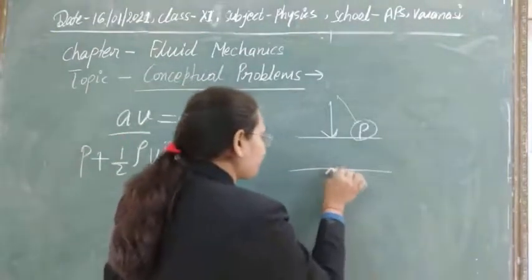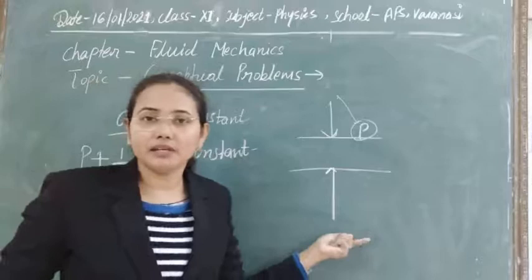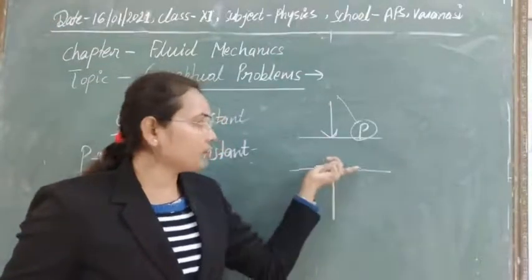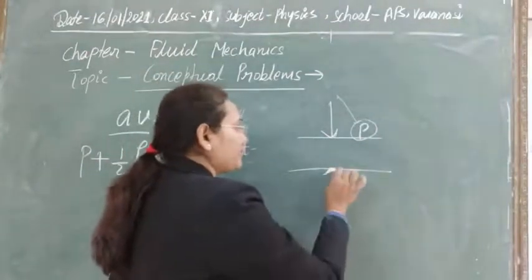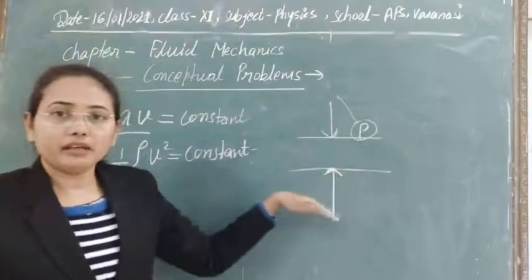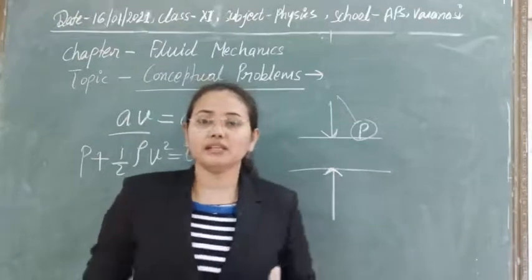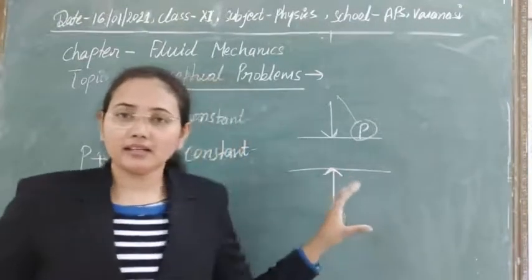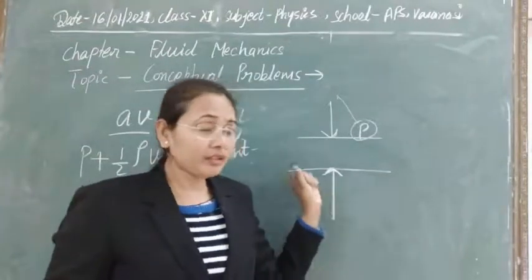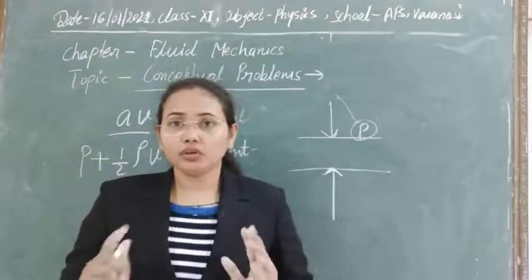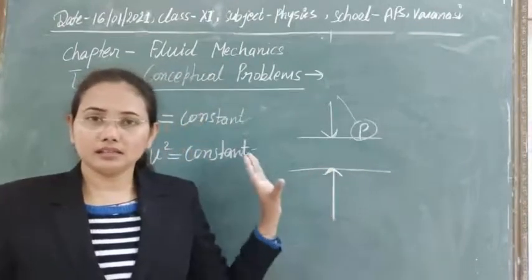Due to the motion of the boats, a low pressure region is created between them and a high pressure region outside. From high pressure to low pressure, some of the pressure will be transmitted, so definitely a force will be acting in this direction. Continually a force acts from both sides, so the boats will come closer to each other and can collide. In that condition there will be a huge loss. To prevent such losses, the advisory is given: don't go parallel to each other anywhere in the water system. So I think this reason is now clear.